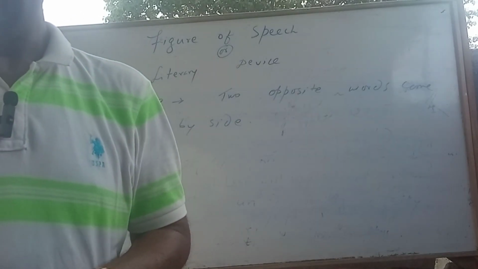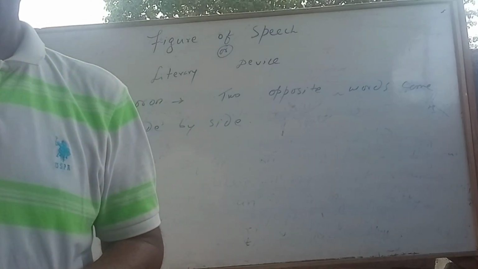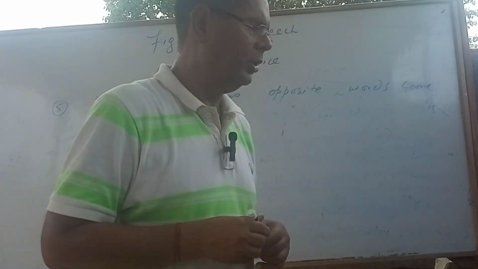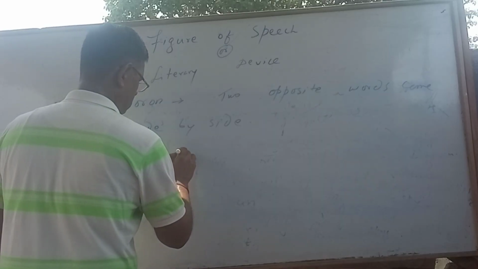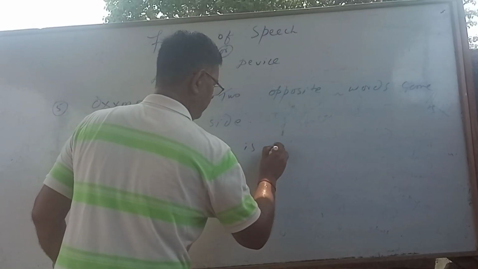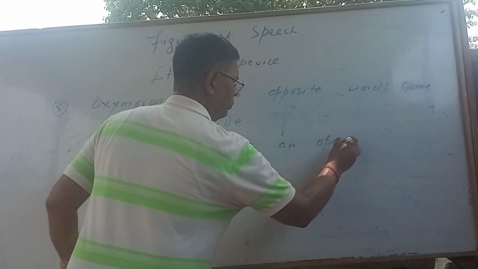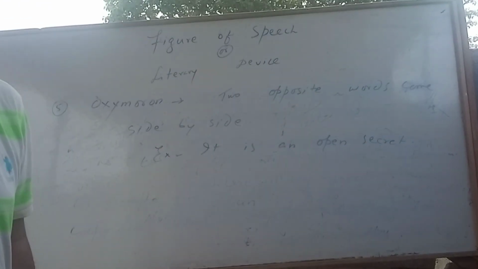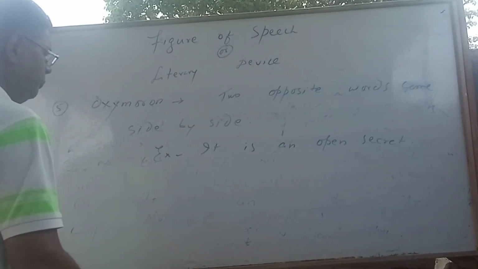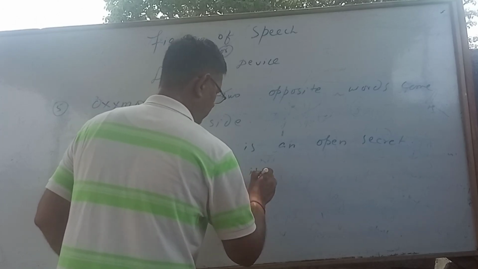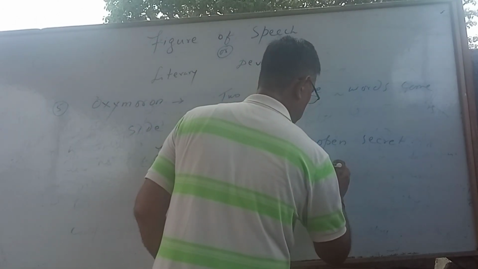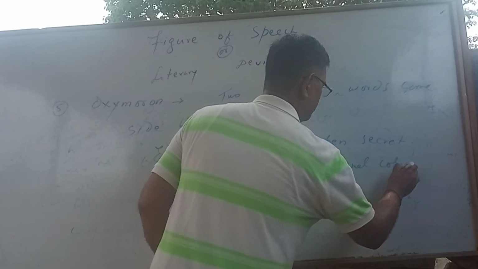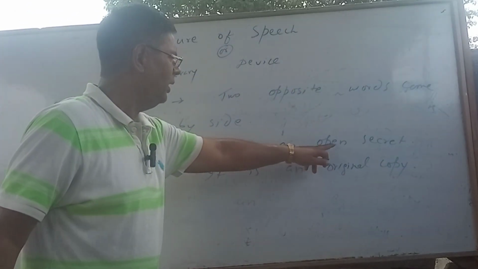Means for example, it is an open secret. Look here. Secret is itself secret, but it is open secret. It is opposite word. For example, it is an open secret. Another thing, it is an original copy. Look here. So it is open and secret.